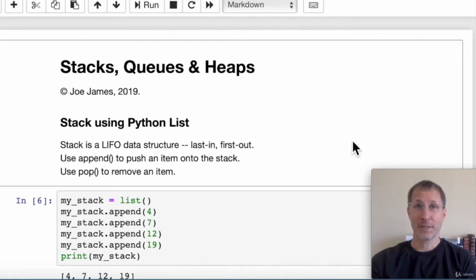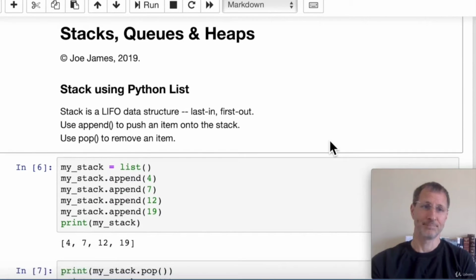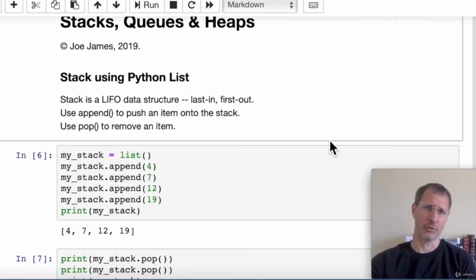Now let's take a look at how stacks can be implemented in code. We have the Python list, which makes a great foundational data structure to store the stack in. And actually Python gives us most of the functionality that we need to create a stack with the list. So the underlying data structure beneath our stack is going to be a Python list. Python gives us the append function, which we can use to push an item onto the stack, and it gives us the pop function, which we can use to remove an item from the stack. We're actually pushing items onto a list and popping them from a list.